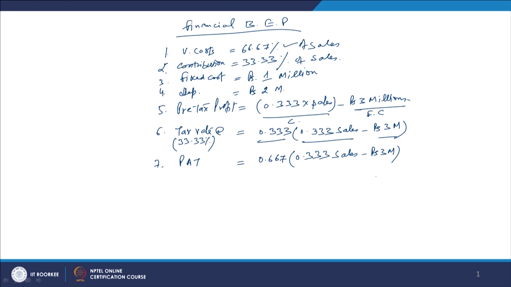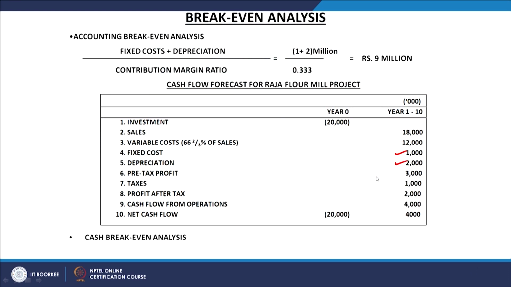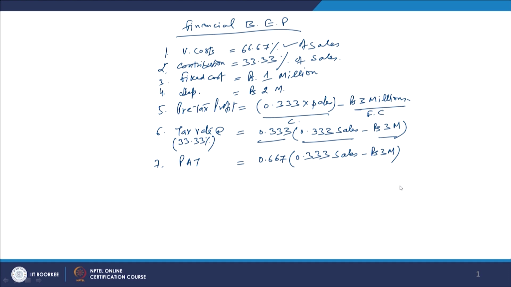Because 0.333 is the tax rate, profit after tax is 1 minus 0.333, which is 66.67% of the pre-tax profit, because 1/3 of the profit is paid as tax. As we have seen earlier, out of the pre-tax profit we have paid 1000, which is the 33.33%, as the tax. So, pre-tax profit we have calculated, right.